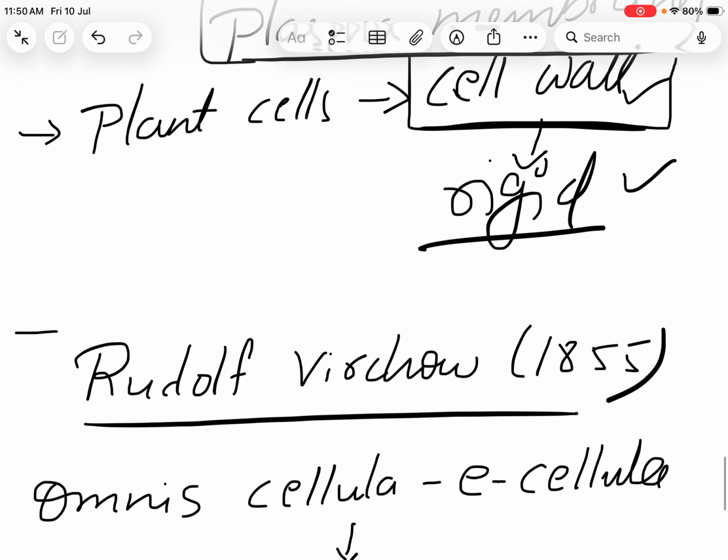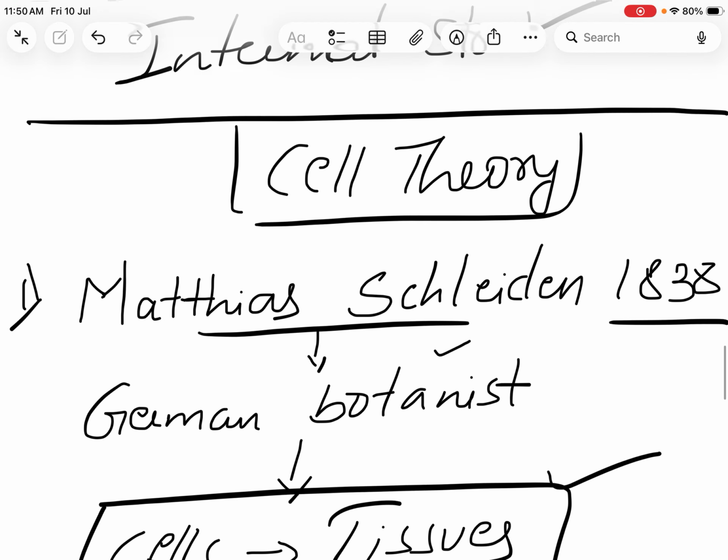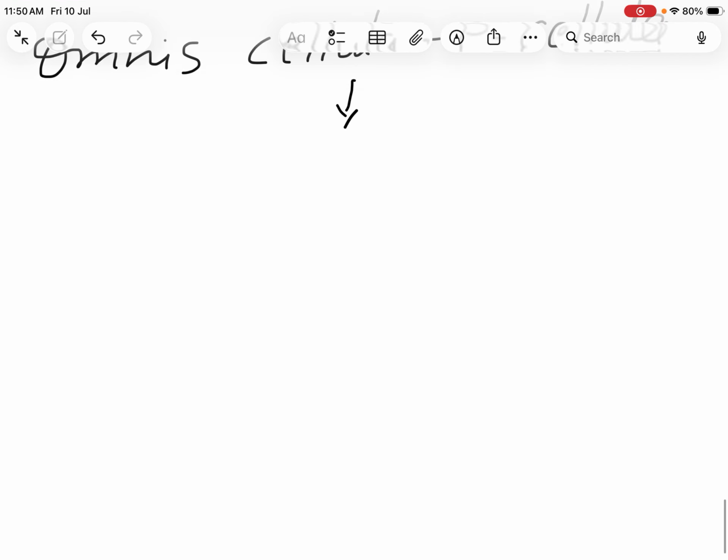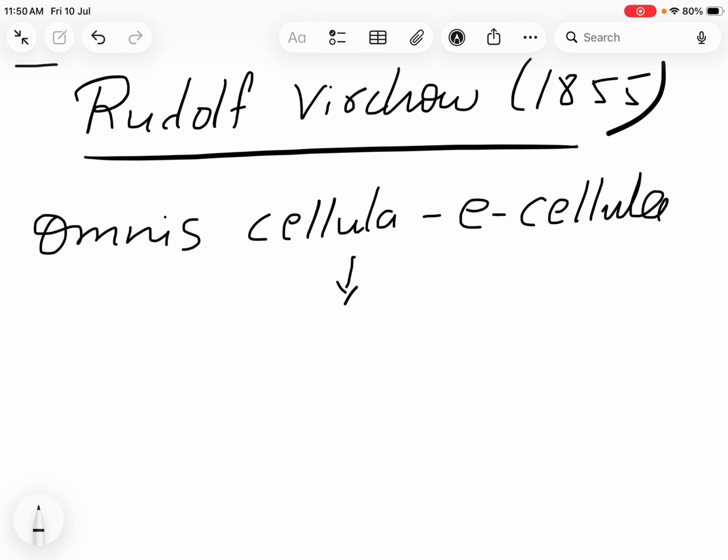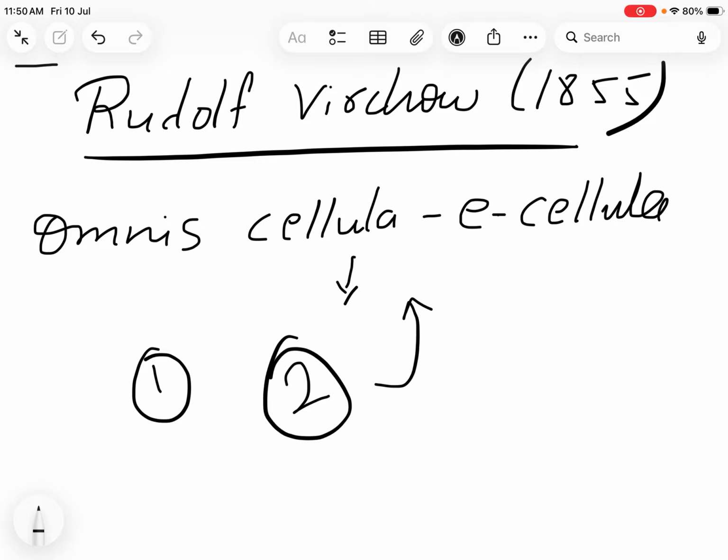So the others gave theories, but they did not say how new cells are formed. That was told by Rudolf Virchow, that cells divide and new cells are formed from pre-existing cells. So this is about the cell theory. First, plants and animals are made of cells and products of cells. That is your first point. The second point is that cells divide and new cells are formed from pre-existing cells. So this is the basic introduction to the cells.